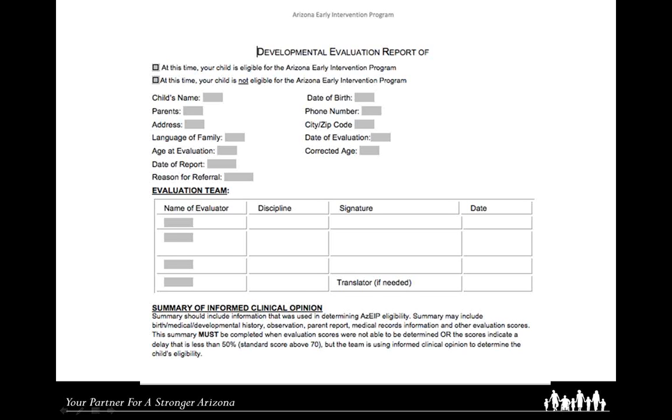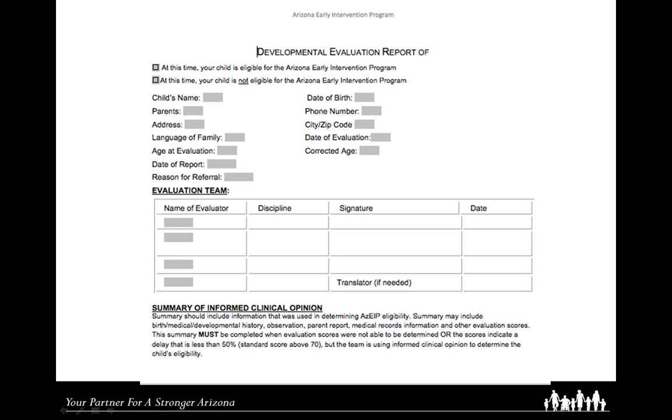Teams must document instances when an appropriate instrument is not available, such as in the case of extremely young infants, or when administration of an instrument is attempted but not successfully completed. Teams would document this information in the summary of informed clinical opinion.